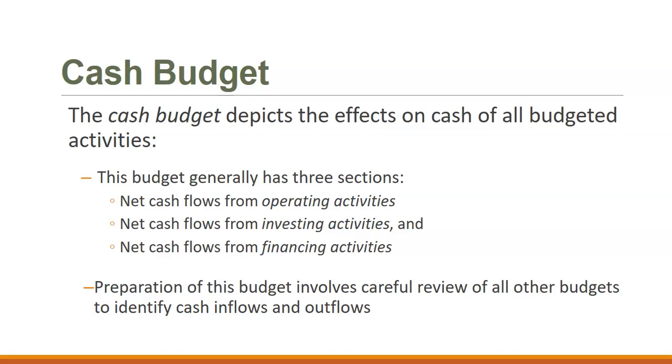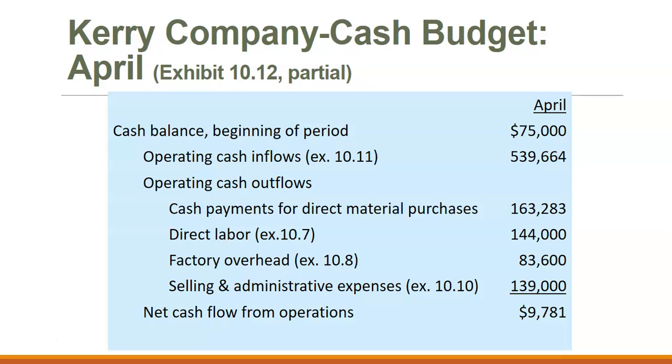The cash budget shows the effects of cash on all budgeted activities. We usually have 3 sections that we separate this into. So we have net cash flows from operating activities, net cash flows from investing activities, and net cash flows from financing activities. This cash budget brings together all of the other budgets to identify our cash inflows and outflows so that we can predict if there are any places that we're going to have deficiencies of cash and need to take out a loan. So this is an example of a cash budget for April.